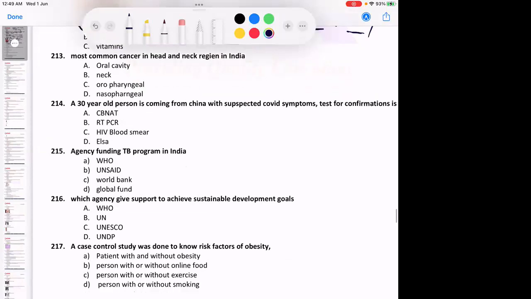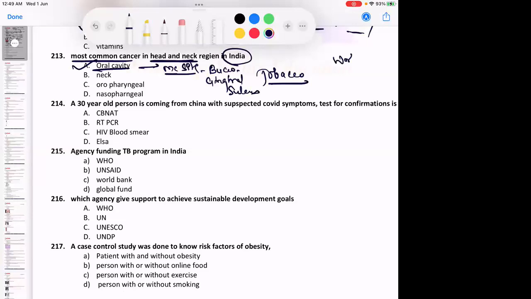Most common cancer in head and neck region in India is oral cavity cancer. The most common site for oral cavity cancer was asked. Most common site for oral cavity cancer in India is the buccogingival sulcus. But overall, worldwide, the most common site for oral cavity cancer is the lateral border of tongue.